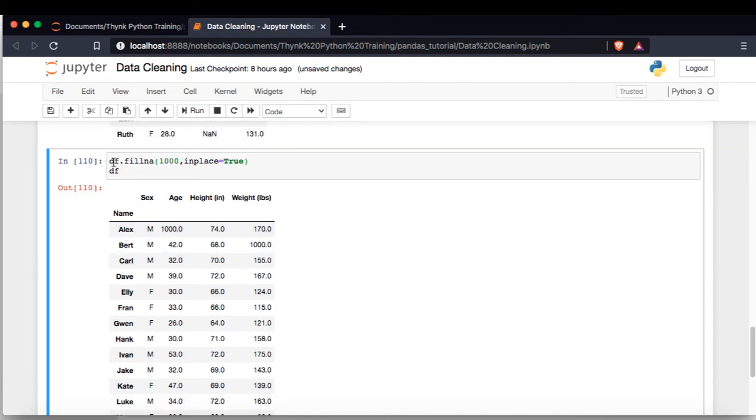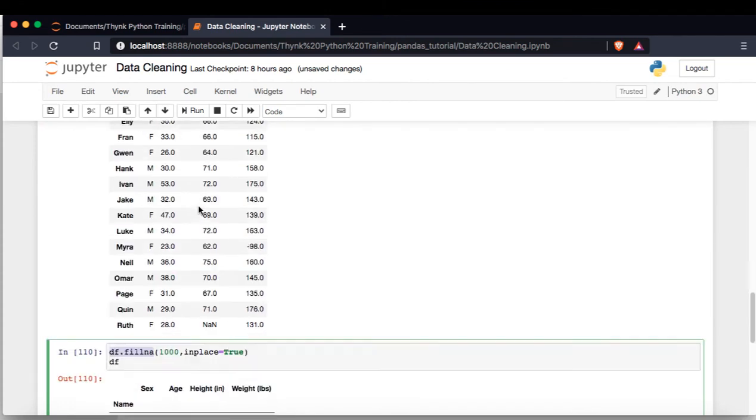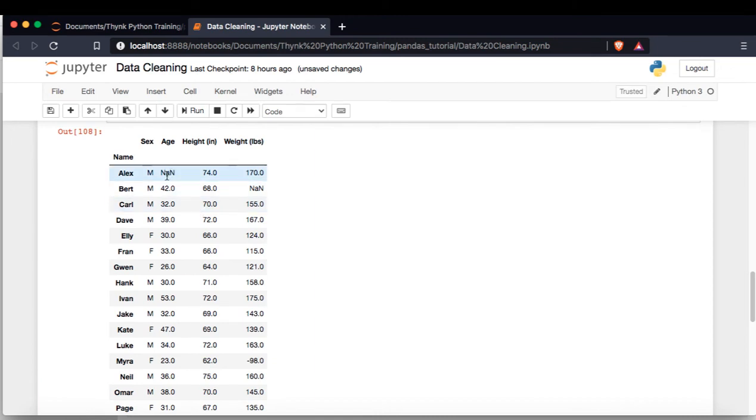I use the same command df.fillna, but I do not wish to fill nan values with 1000. What I want is my nan values to be replaced either by the next value or by the previous value.